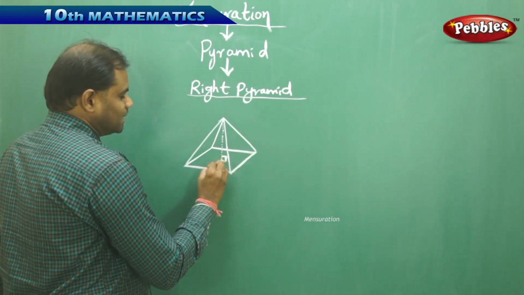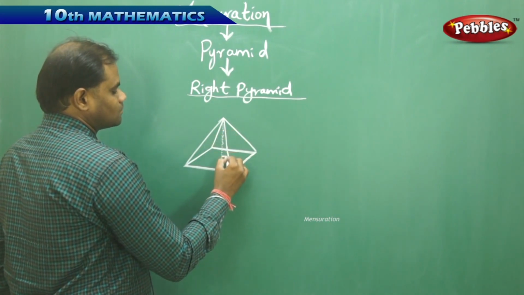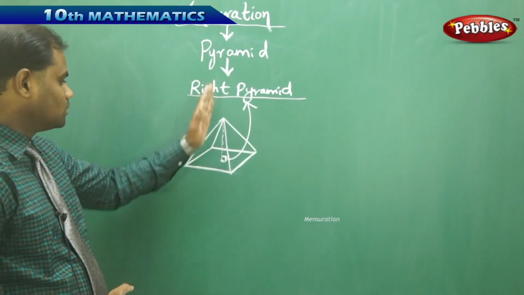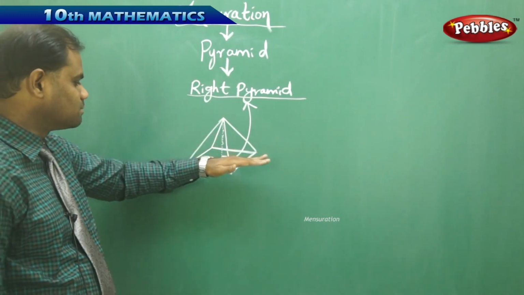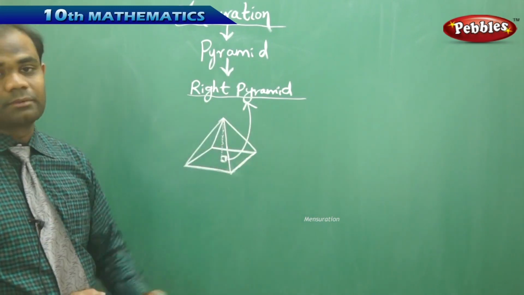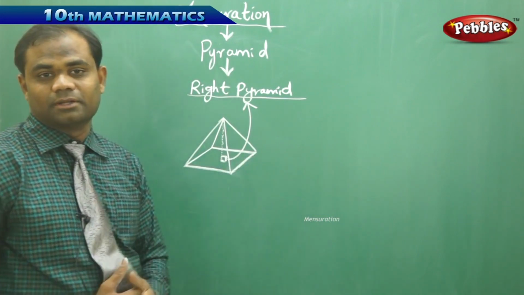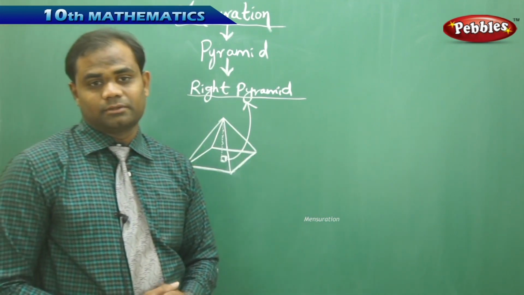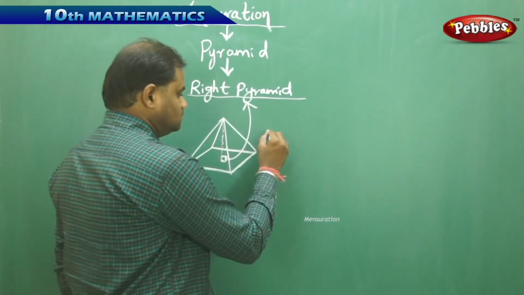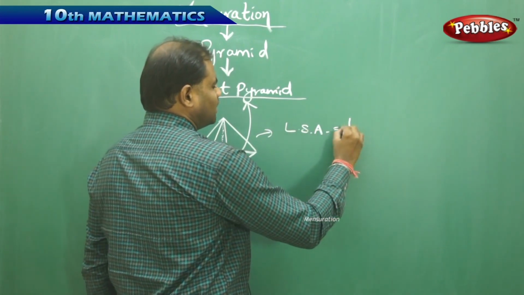So this perpendicularity is what makes the right pyramid. So the height of the pyramid, if it is perpendicular to the base, then we call this a right pyramid. If the height is not 90 degrees with the base of the pyramid, then that cannot be a right pyramid.